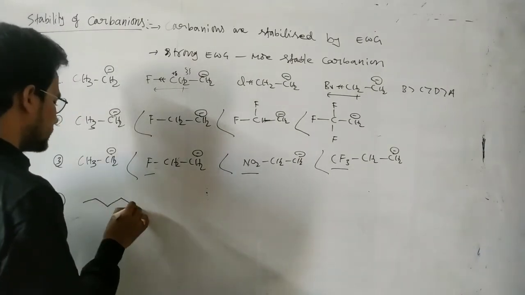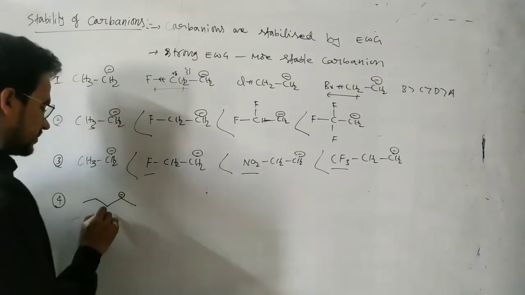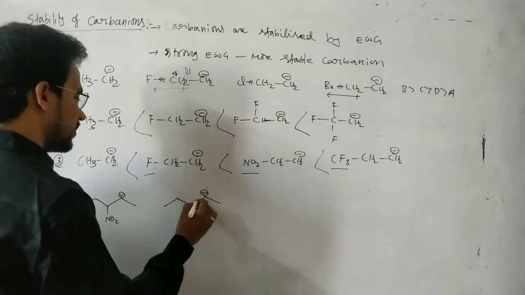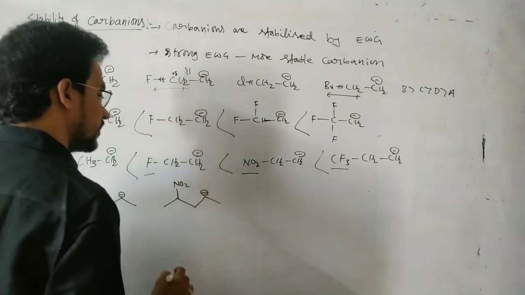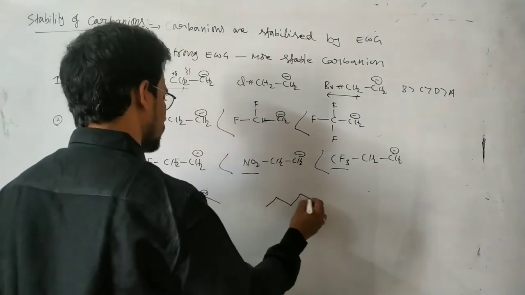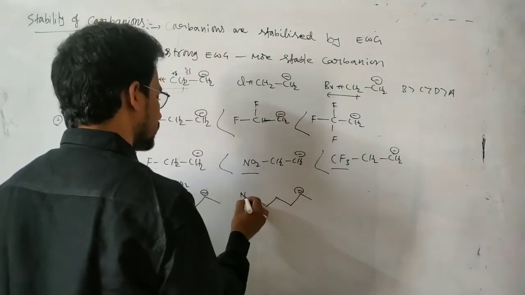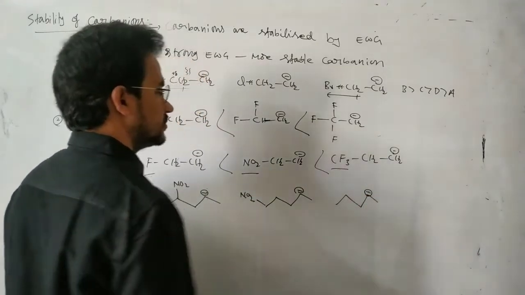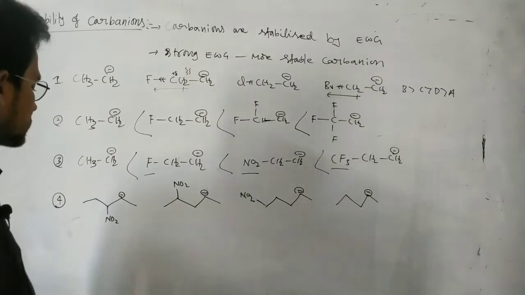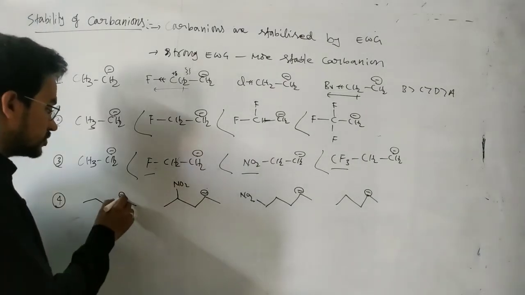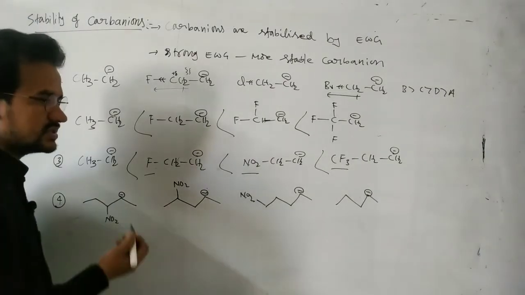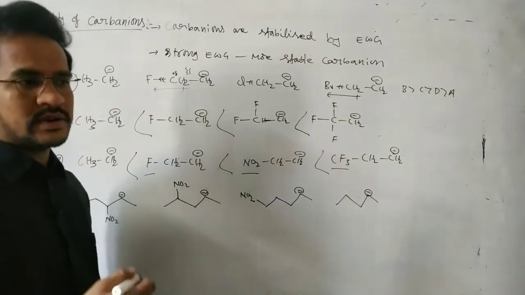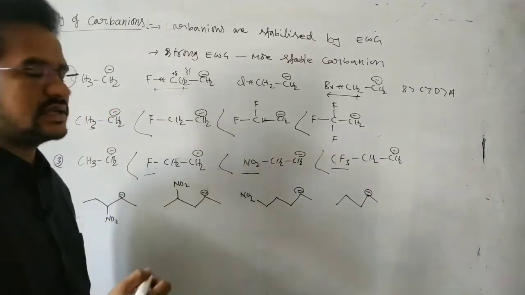The inductive effect is distance dependent for the carbanion. Here there is an NO2 group near the carbanion. Of course here no NO2 group. Here in this case there is an NO2 group very near to the negatively charged carbon. Inductive effect is distance dependent. So with increasing distance, that means carbon chain length, its effect decreases actually.